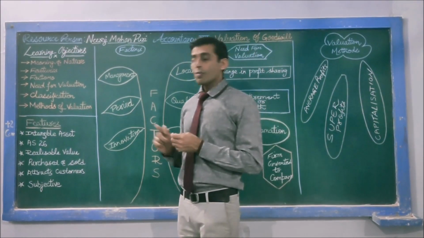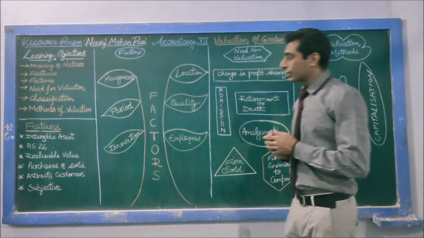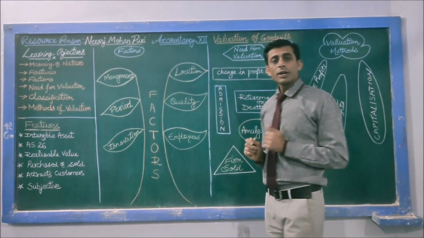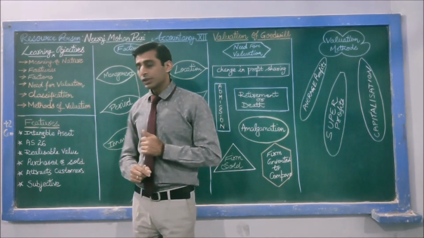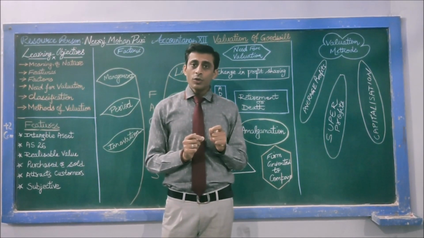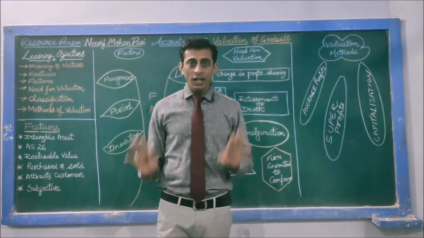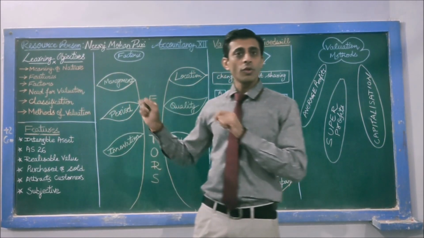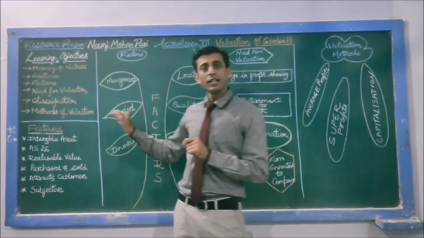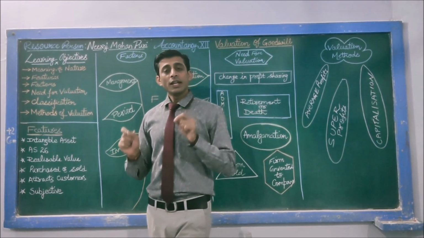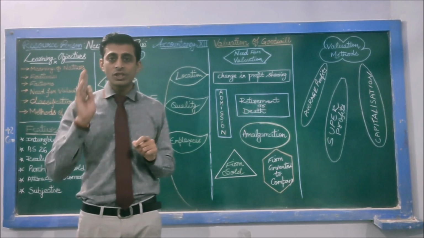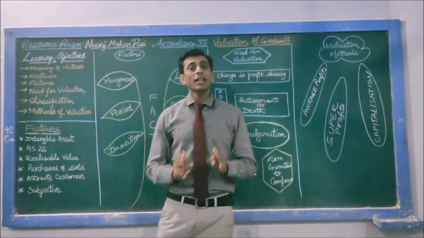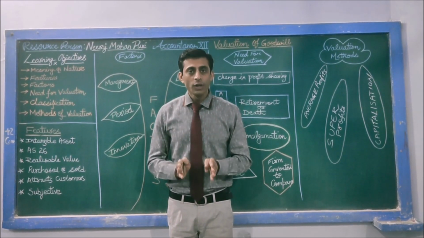Similarly, features of goodwill. Number one, intangible asset. Any asset which cannot be seen and touched is known as an intangible asset. So goodwill is always categorized as an intangible asset because it is something which cannot be seen, which cannot be touched, but it has a monetary value.